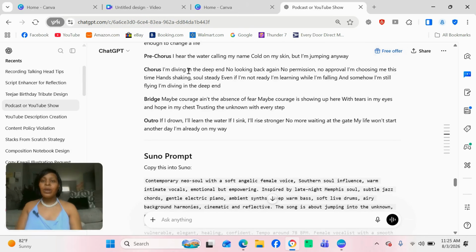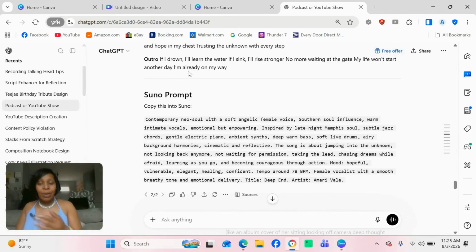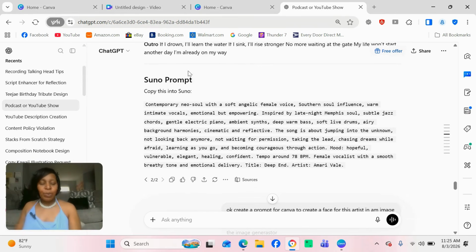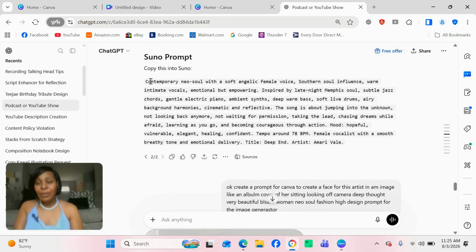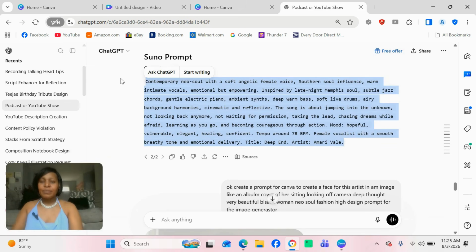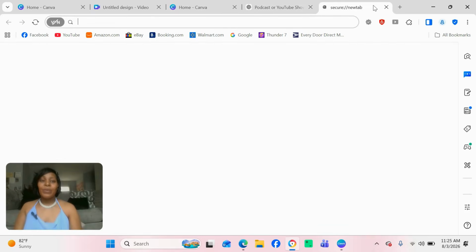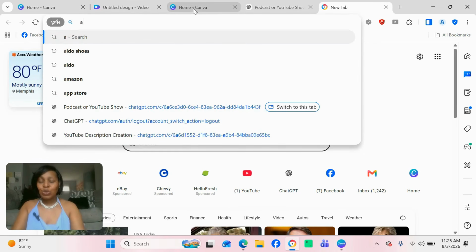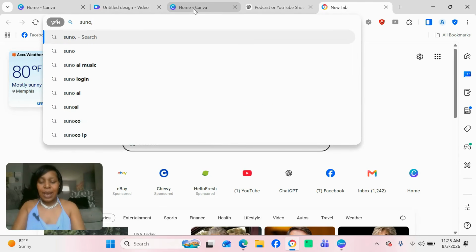So we're gonna go over to Suno, which is another app that creates the song itself, gives it a sound. Okay, it puts the audio to it, the voices to it, but we still need chat. So let's go ahead and ask chat to create a prompt that we can put into Suno to get the outcome we're looking for. So this is the prompt Suno that chat created for me to put into Suno. So I just went ahead, copied and pasted it, opened another tab, y'all, and went to Suno.com.